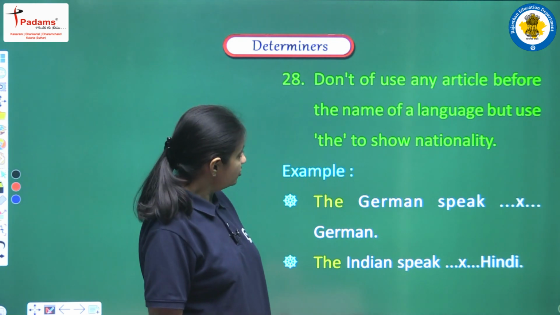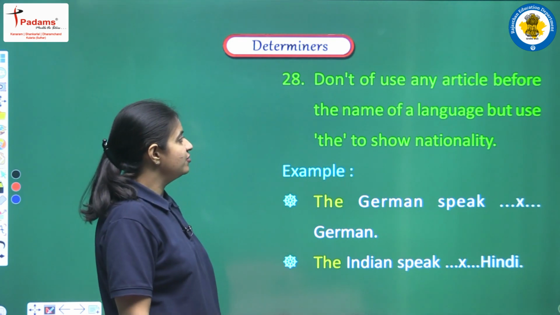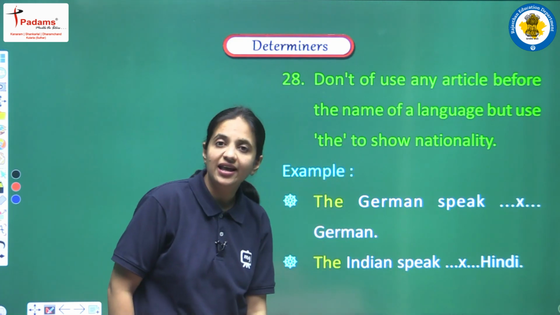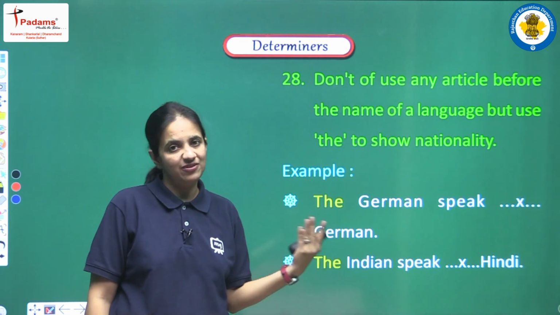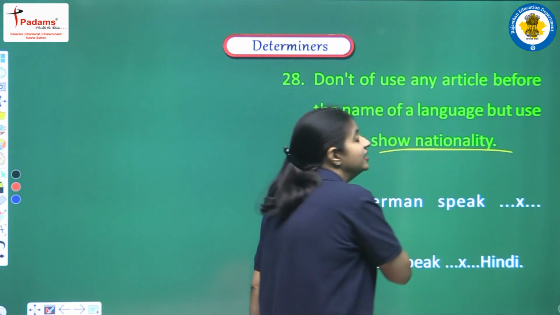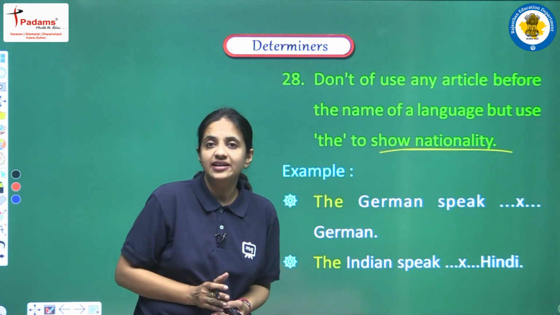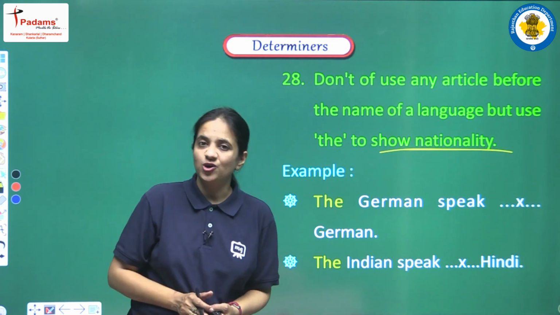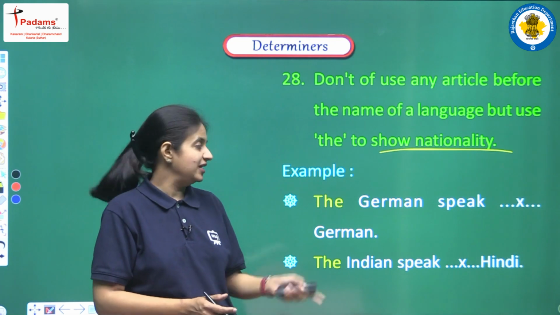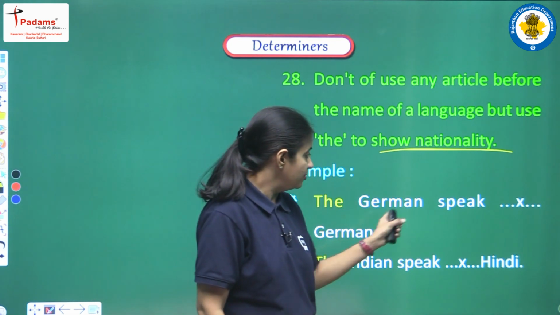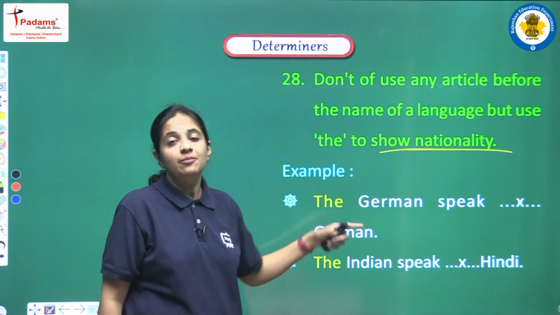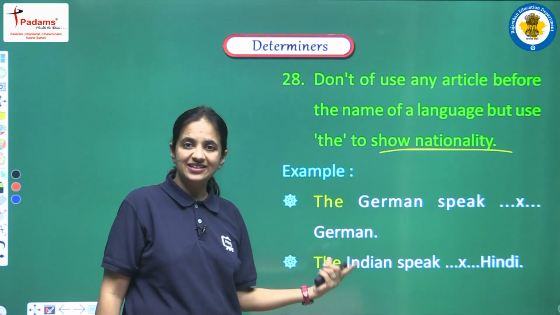Next, don't use any article before the name of a language, but use the to show nationality. This is the thing that we have discussed earlier also. Whenever we are talking about nationality, then we have to use the article, but at the same time we cannot use any article before any language. Let's see the example. The Germans speak German. In this sentence we are having German two times, but read the sentence carefully.